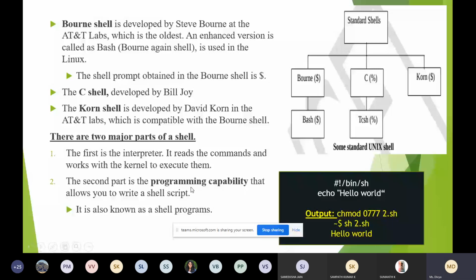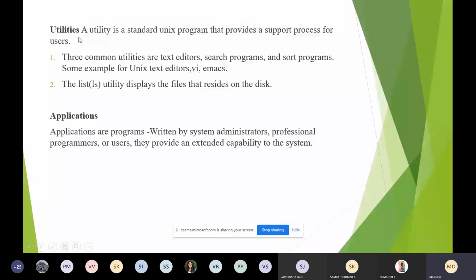Next one is utility. What is utility? So shell, kernel, and next one is utility. A utility is a standard Unix program that provides support processes for users. Three common utilities are text editor, search program, and plot programs. Some of the examples for utilities.